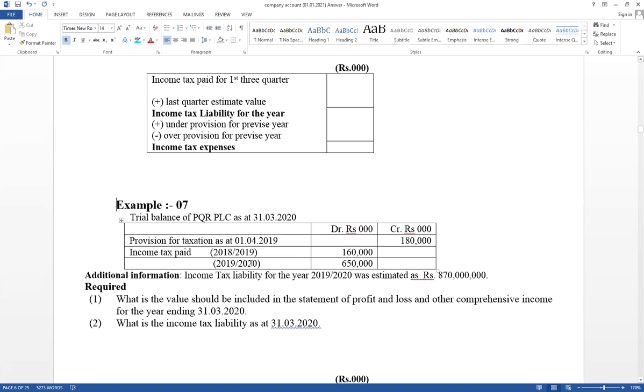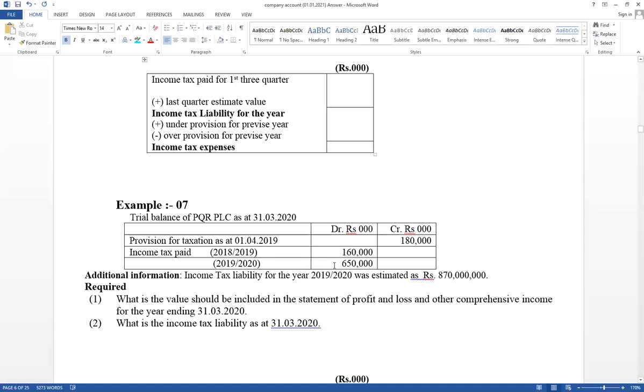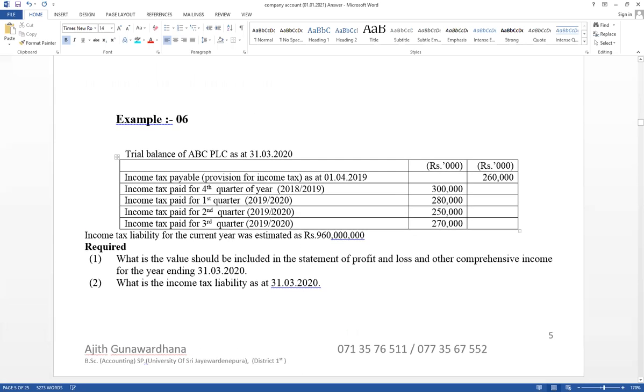Now it has not been given separately. The total value is given. That is, instead of giving first quarter, second quarter, third quarter, look, the total has been given. Therefore for the 1920 accounting period it has given the total value, that is the first three quarters' paid amounts. Therefore this value should be considered as the first three quarters' paid amounts, not given separately. Normally in the paper it is given like that. But it is given as a total value. Cash account credit, tax account debit.